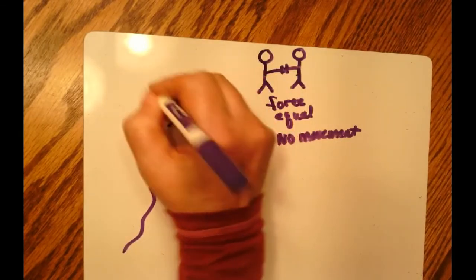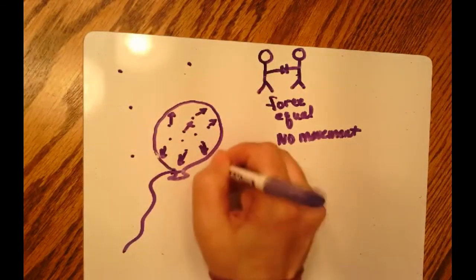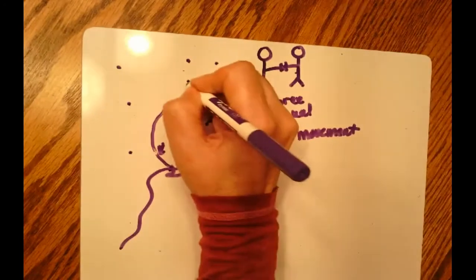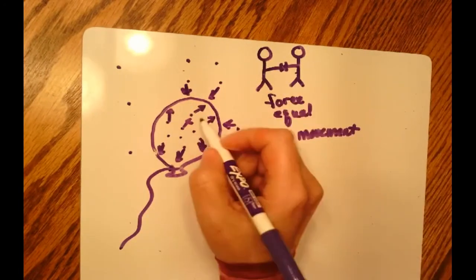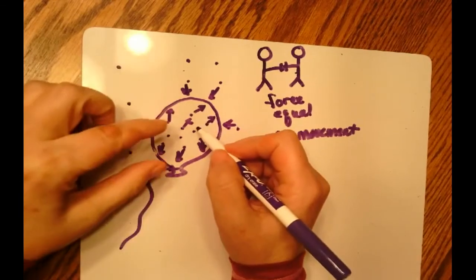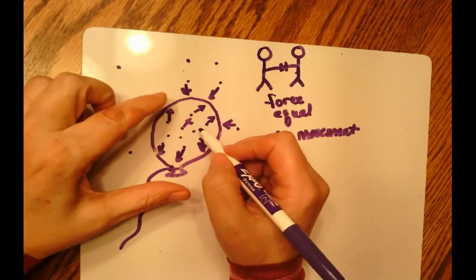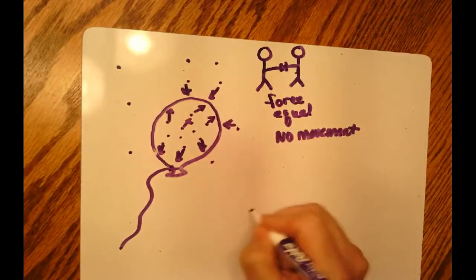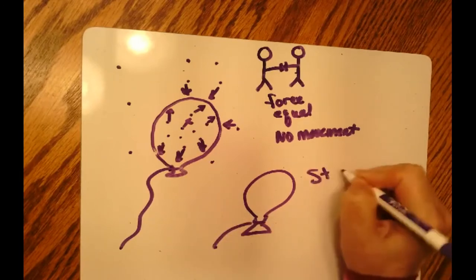Well, outside we have gas particles all around this balloon. And these guys are pushing in too. And when we blow up a balloon, our balloon expands until the force inside the balloon equals the force outside the balloon. Okay? So when this balloon stops expanding,